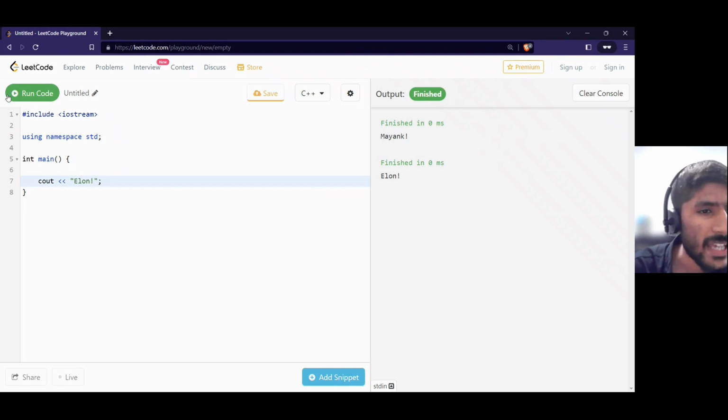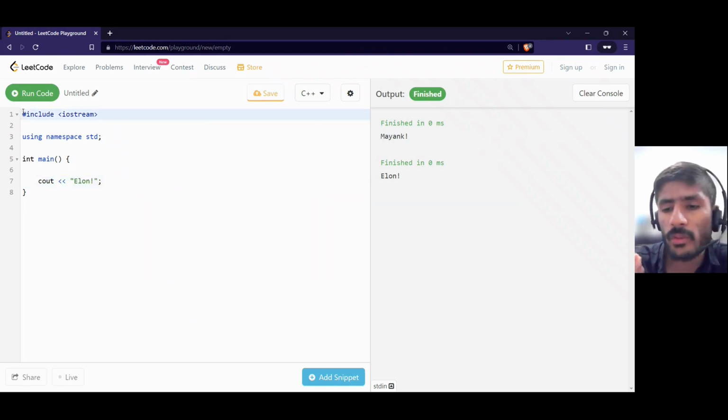Okay, now this hashtag means pre-processor directive. I know it feels a bit difficult, and this is include and this is something iostream. Now the hashtag tells us where we have to bind our code, and you have to pre-process something. So what we have to pre-process is include iostream, which is a header file.